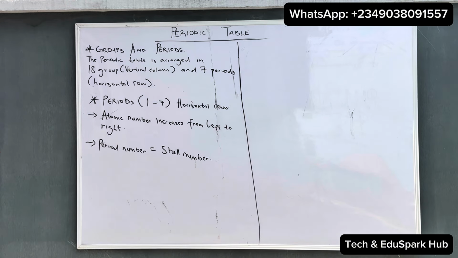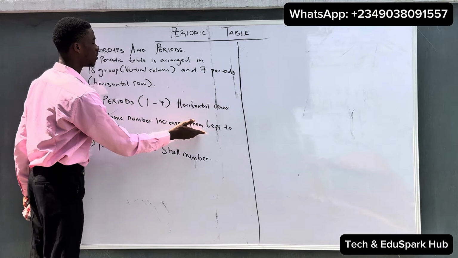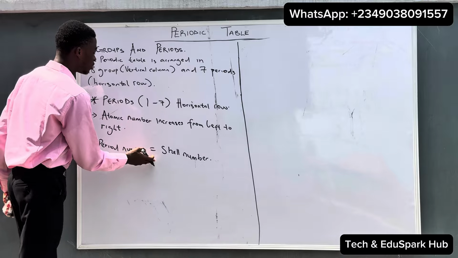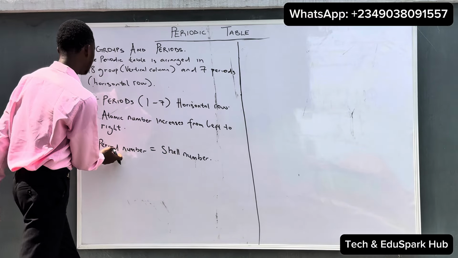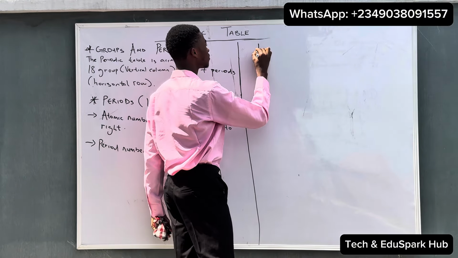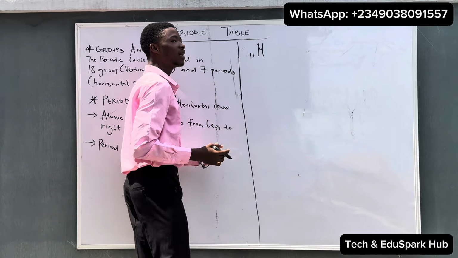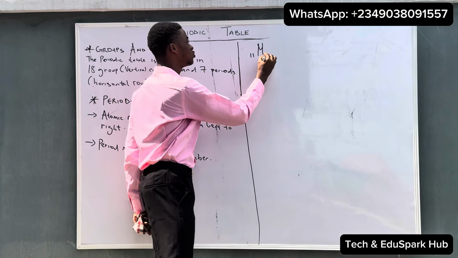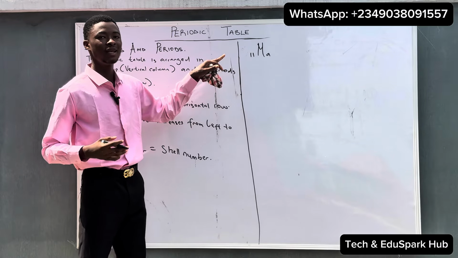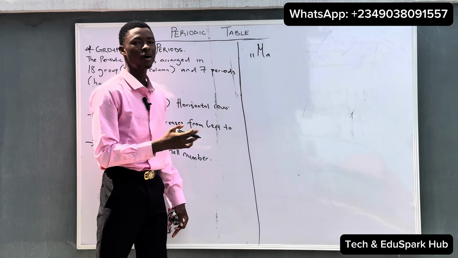So what does this mean? This means that elements in the same period, their atomic number increases from left to right, and the period number is also equal to the shell number. So what does this period number equal to the shell number mean? As said earlier, sodium is in group 1, and the atomic number of sodium is 11. Let's assume that we don't know the group and the period of sodium, and we only know that the atomic number of sodium is 11. So how can we determine the number of period and the group number of sodium?